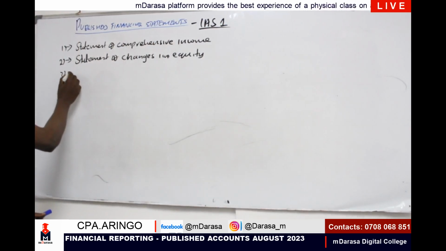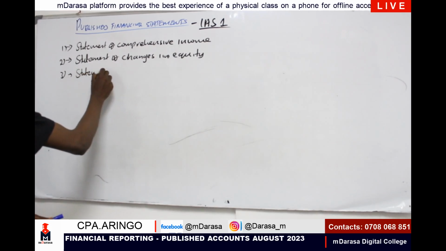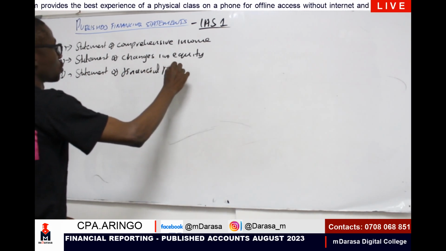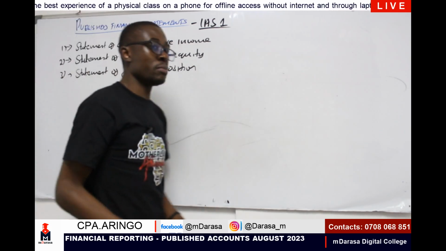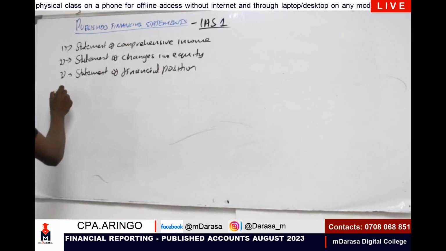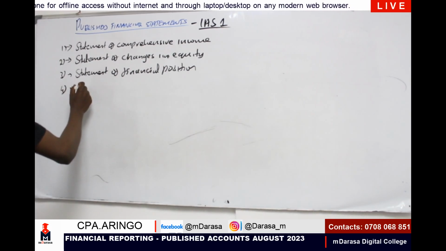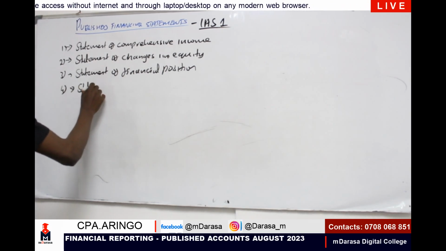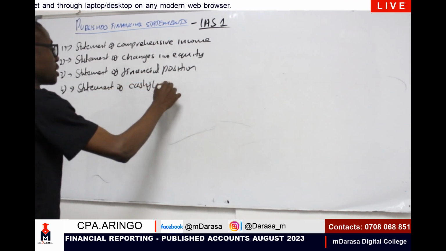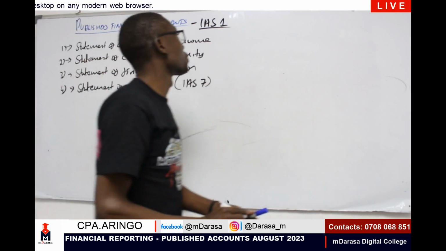Another important item that you must be able to present is your statement of financial position. A very key element that you must always have the format for and be able to present. Another key item, my good students, is covered under International Accounting Standard number 7, IAS 7: the statement of cash flows.